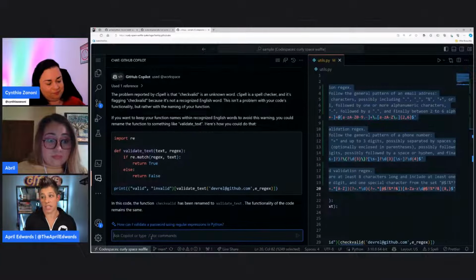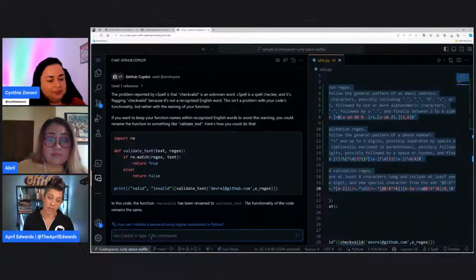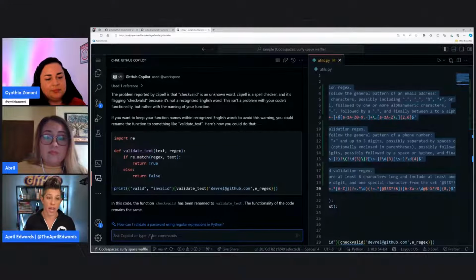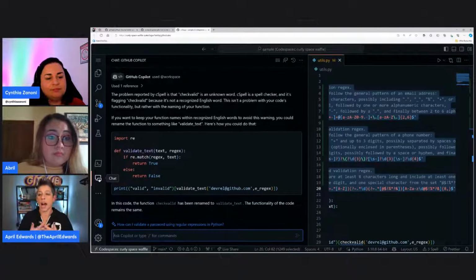And this is all available in your IDE today. So I'm using a GitHub Codespace, which is hosted in the cloud in Azure. I could pull up any browser. I could literally be sitting next to you, Cynthia, and pull up a secure Codespace to work from. I don't have to run Visual Studio Code locally. It takes a couple minutes to spin up the code. So for me to be able to make code changes and do things pretty much anywhere in the world on any machine, I use Codespaces in my day-to-day as well. And then I pull up my favorite extensions. So I do have the chat extension here on the left-hand side of my screen. And I have my settings synced between VS Code and Codespaces. So I know that if I'm working in VS Code or Codespaces, I have that experience 110%.